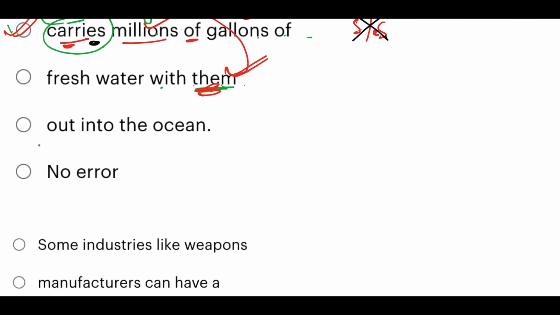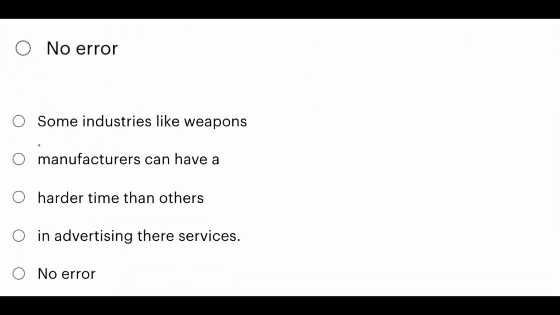Okay, next question. Some industries like weapons manufacturers can have a harder time. Industries, plural noun, plural verb. This is absolutely correct. Also one more thing: can, could, may, might, shall, should, will, would plus V1. So this is V1, this is also correct. Can have a harder time than others.